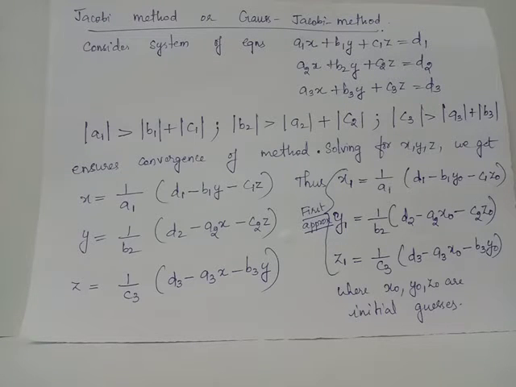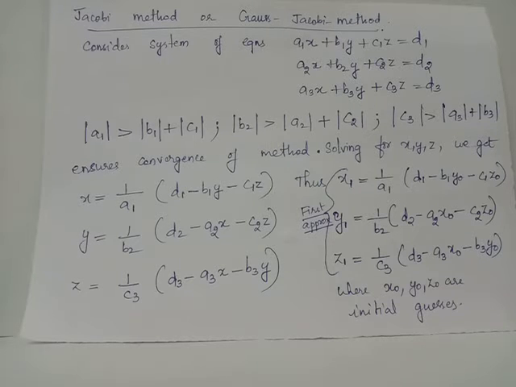That is, you take terms independent of x, which are these two terms, to the RHS, and from that we will get x equals 1 by a1 multiplied to d1 minus b1y minus c1z. Similarly, when you wish to obtain expression of y from the second equation, you will take terms independent of y, which are a2x and c2z, to the RHS. Thus, you will get y equals 1 by b2 times d2 minus a2x minus c2z. Similarly, when you wish to find out expression of z from third equation, you will take a3x and b3y to the RHS. Thus, we will get z equals 1 by c3 times d3 minus a3x minus b3y.